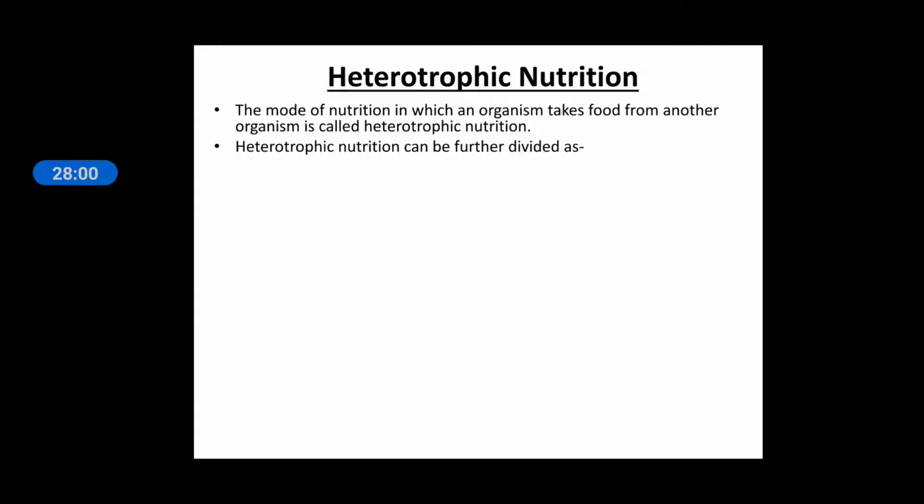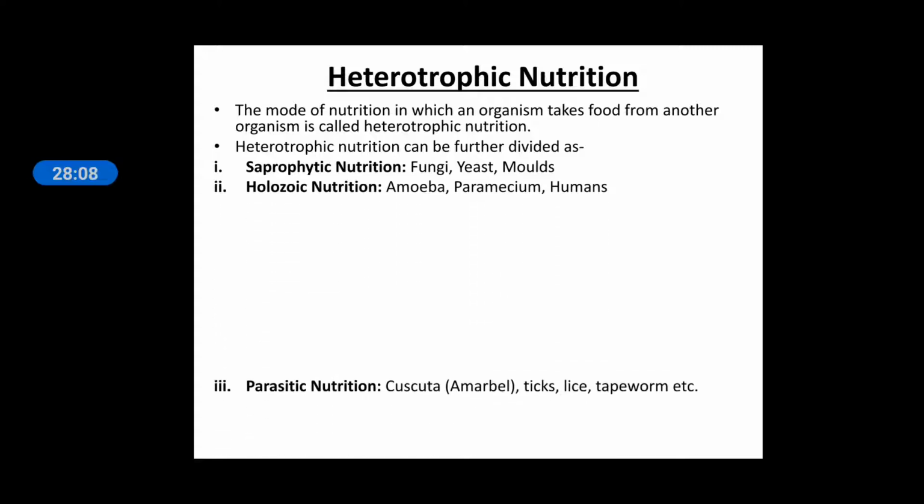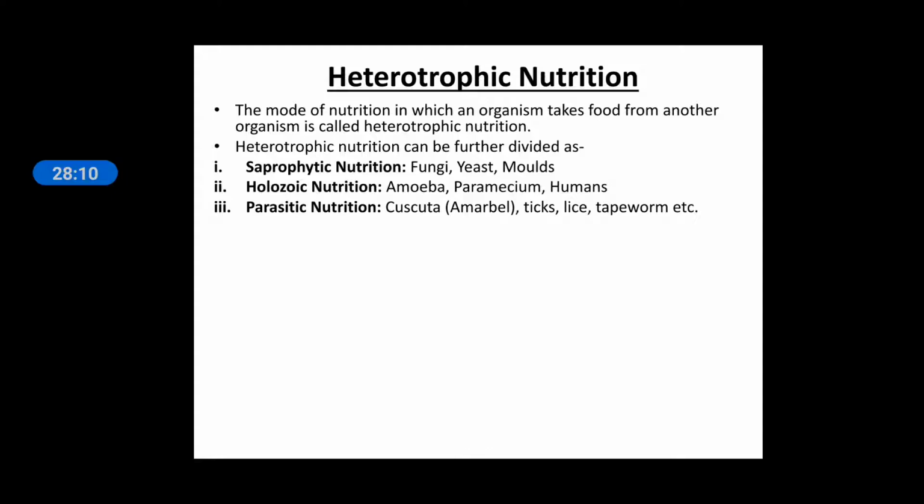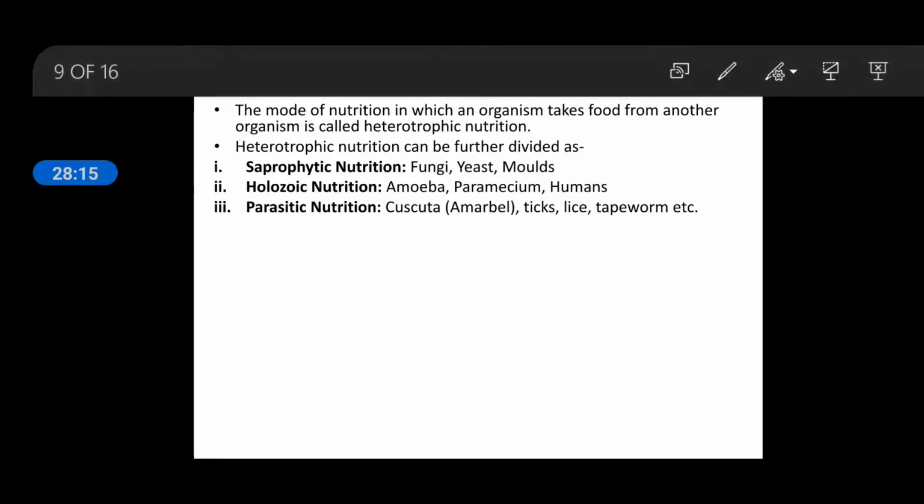Heterotrophic nutrition can be further divided as saprophytic nutrition, holozoic nutrition, parasitic nutrition. What are these types of nutrition? You must know. Saprophytic: when an organism feeds on dead and decaying organic matter, then it is known as saprophytic. So it includes fungi, yeast, molds. Yeast and molds come under the fungi kingdom.